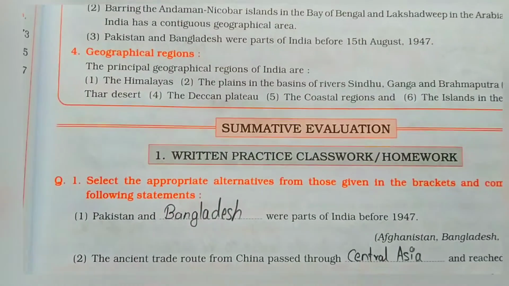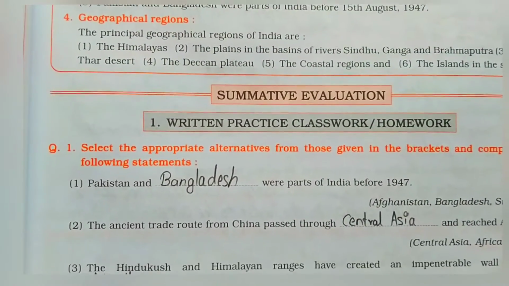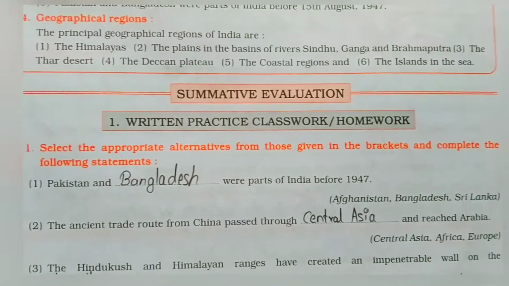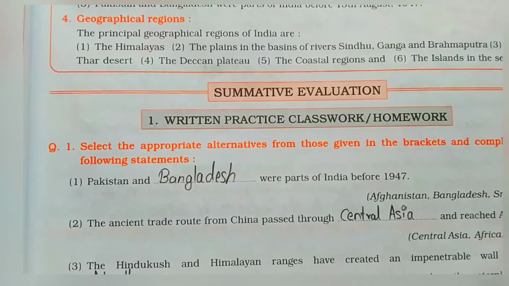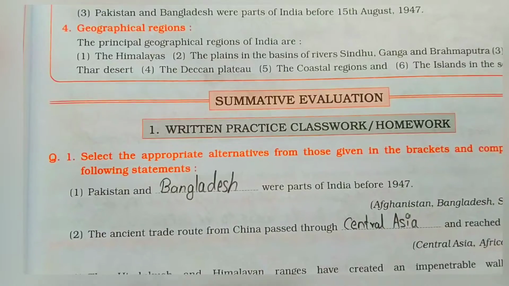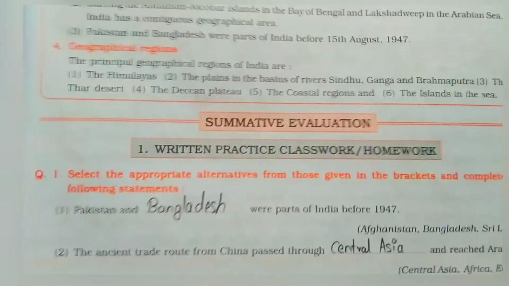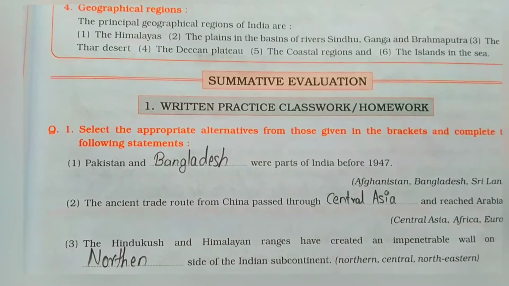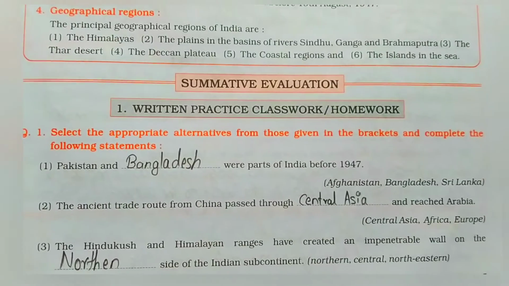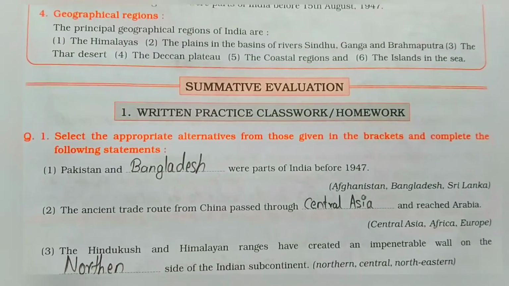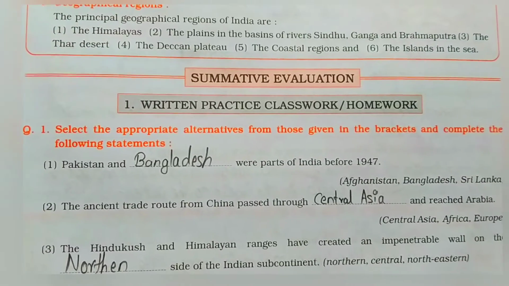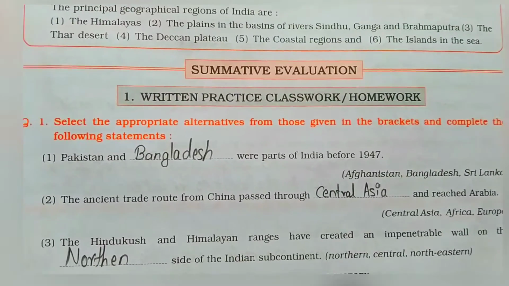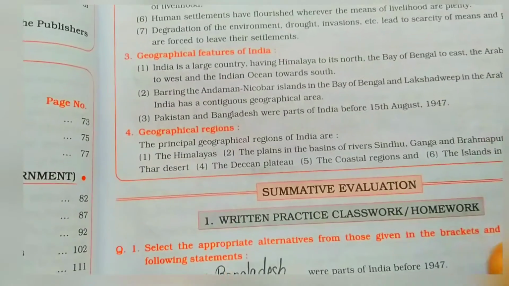चलिए हम क्वेश्चन आंसर देखते हैं। Write and practice class work, homework. Select the appropriate alternative from those given in the brackets and complete the following statements. Pakistan and Bangladesh were parts of India before 1947. यहाँ पे मैंने क्वेश्चन आंसर लिख के रखे हैं पहले से, मैं आपको रीड करवा रही हूँ। The ancient trade route from China passed through dash or reached Arabia, Central Asia. The Hindu Kush and Himalaya ranges have created an impenetrable wall on the dash side of the Indian subcontinent. तो आंसर आएगा नॉर्दर्न। नेक्स्ट पेज।